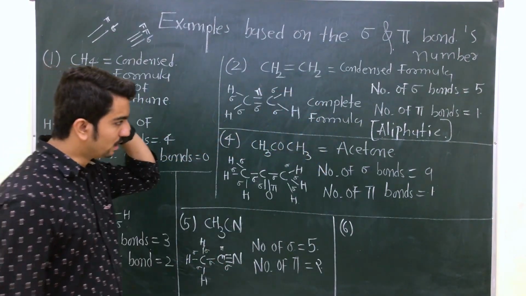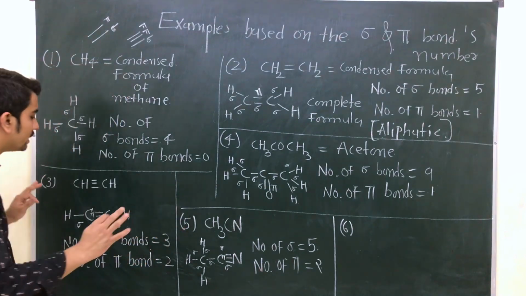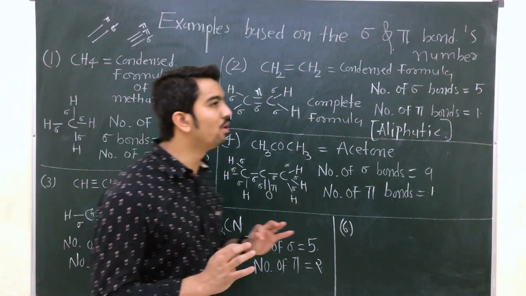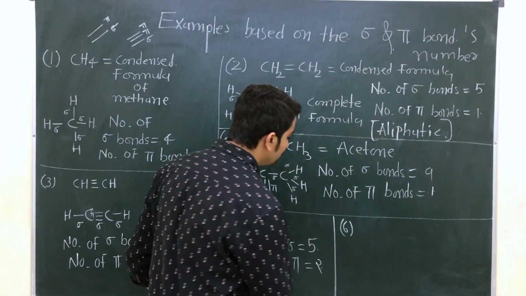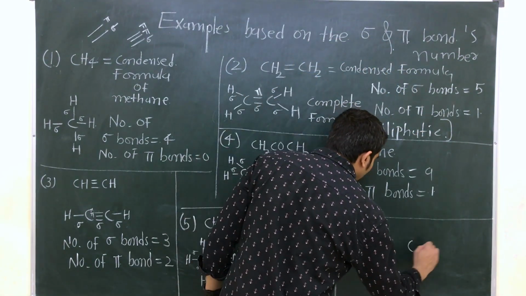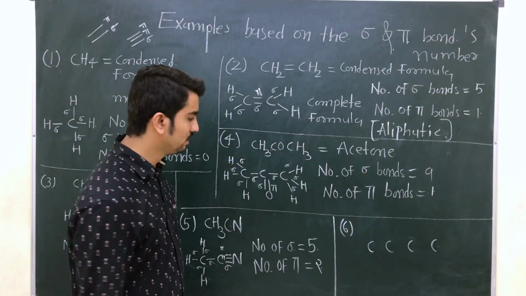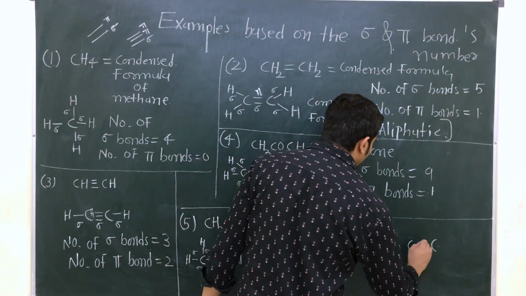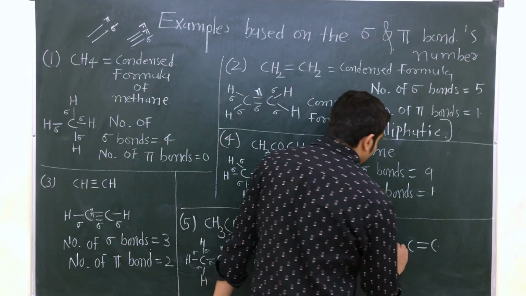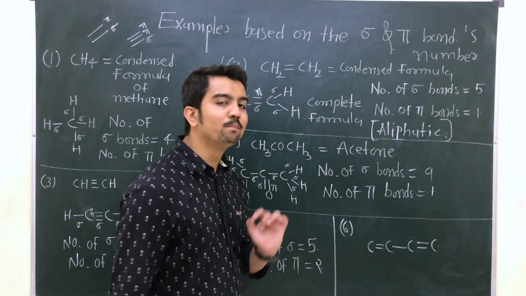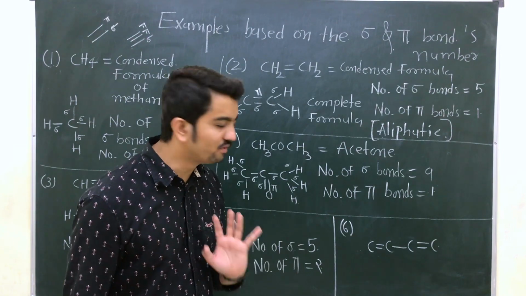Till here we have completed, and fewer pi bonds are present. Now suppose you are given 4 carbons. That is a double bond, that is a double bond, one single bond. Now complete the valency. That's very easy.